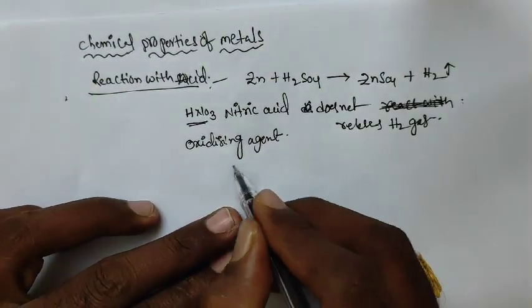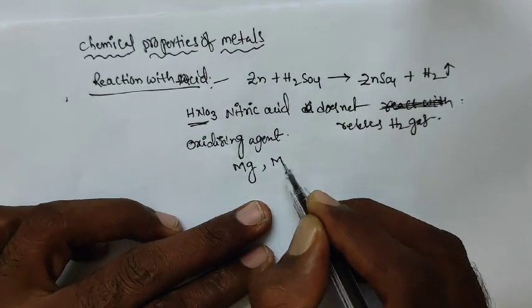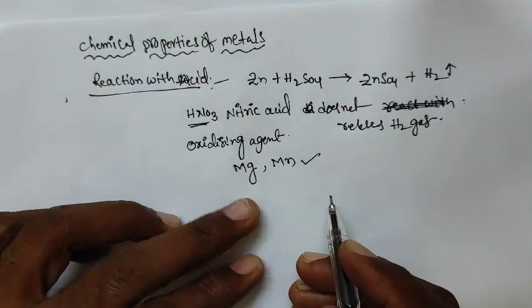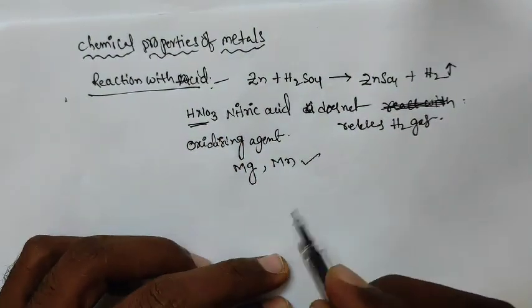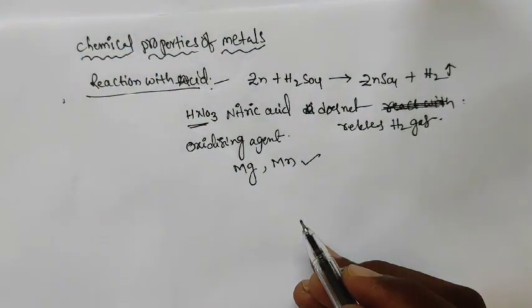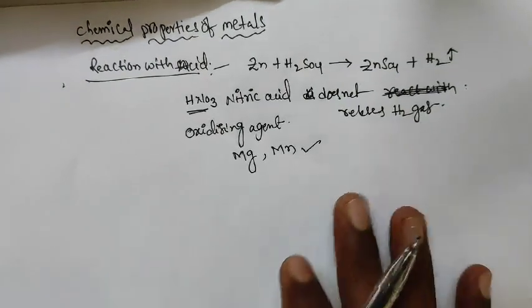Only Mg and Mn, magnesium or manganese, react with dilute HNO3 and release hydrogen gas. Remaining metals mostly react with H2SO4 and HCl and release H2 gas.